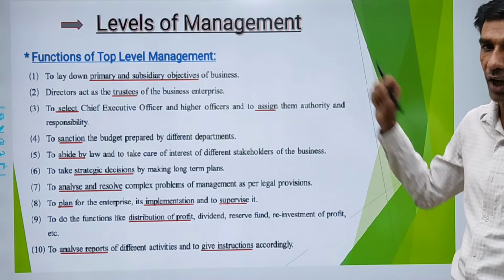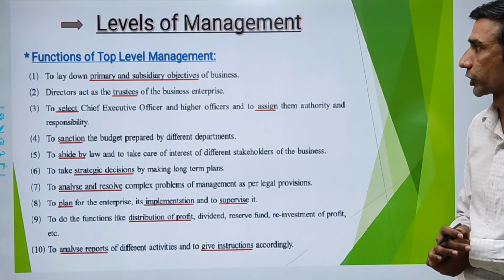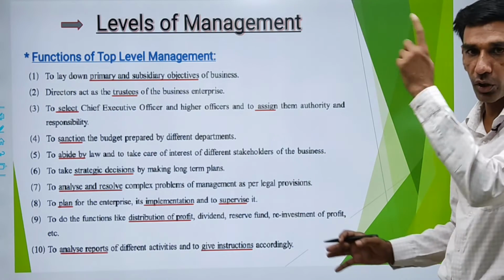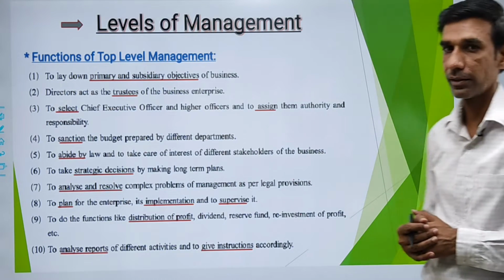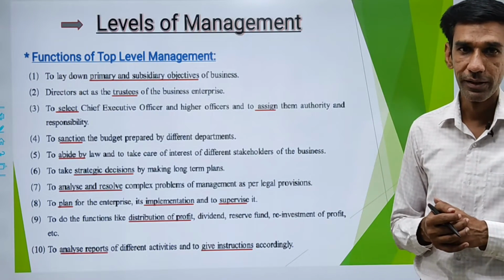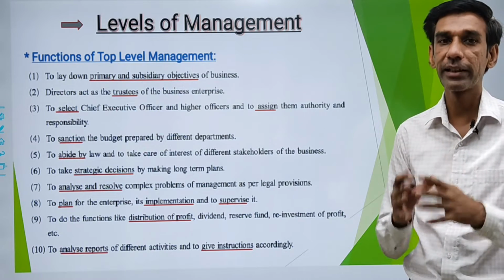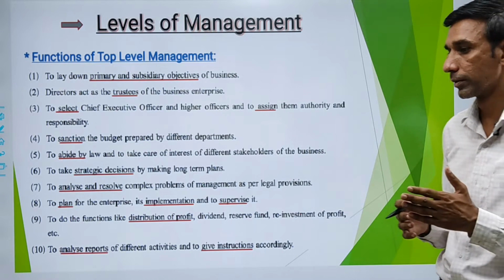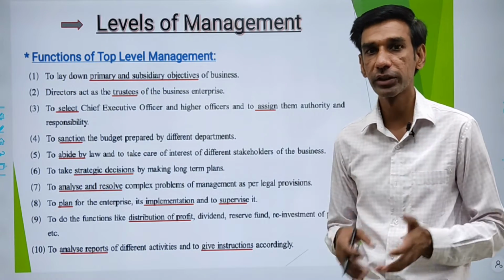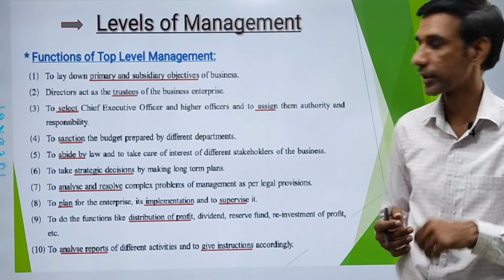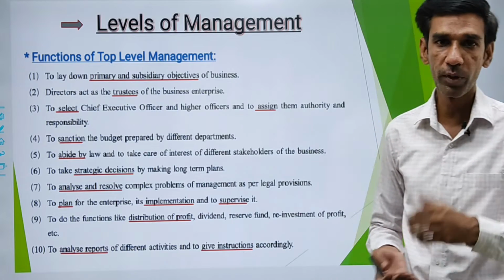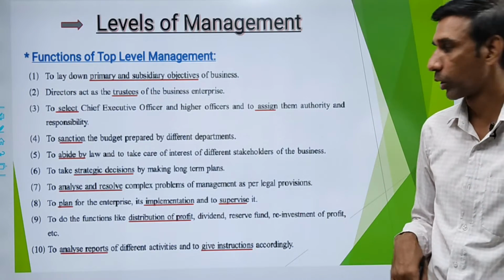Now, the big answer for 5 marks, that is the function of top level manager. Before starting these functions, you need to draw your diagram, which we saw on the last slide. Again, you need to introduce what is top level manager. So we introduced by telling that it is a supreme authority. We also mentioned the different persons who are included in it: board of directors, general managers, your CEO, managing directors. Next, we also saw the other name of top level manager. So it is higher level authority.